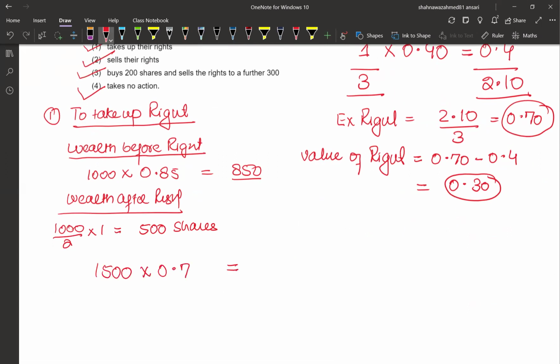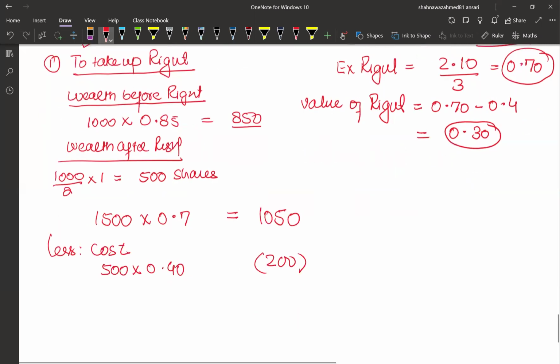So we have 1,500 times 0.7, that is 1,050. And the cost of the right shares is 500 shares at a right issue price of 0.40. So we deduct 200, and the wealth after the right is 850, which is the same as the wealth before the right.